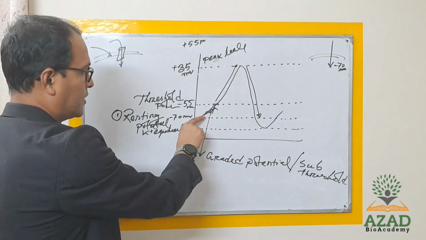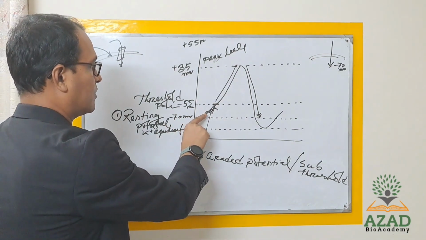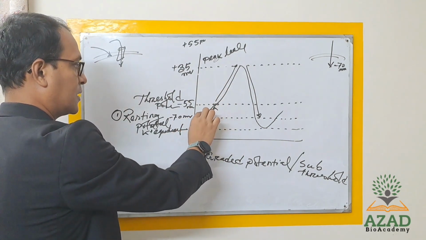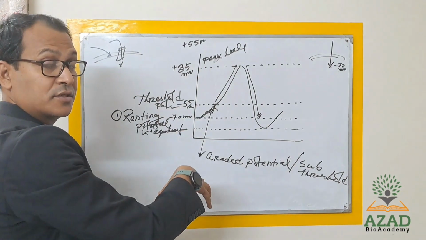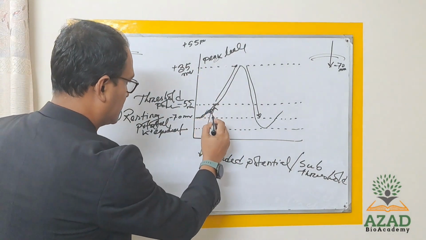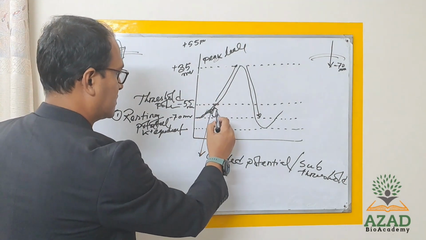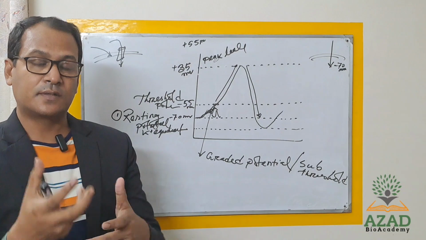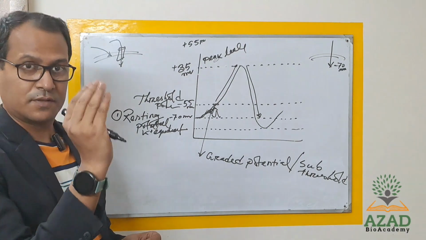When the potential change occurs towards positivity below the threshold by the entry of sodium, it again returns to the resting potential. This happens basically through the leak potassium channel.